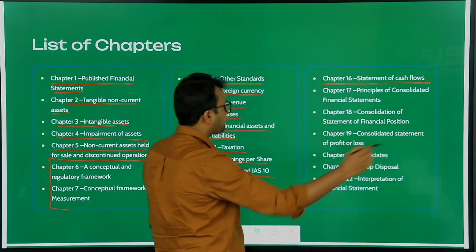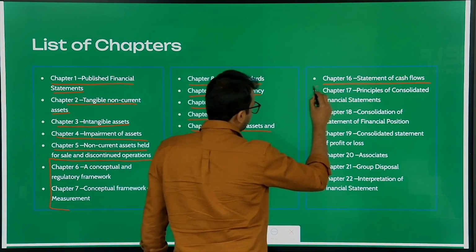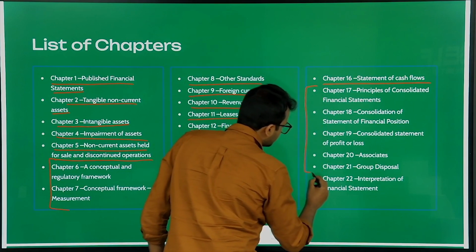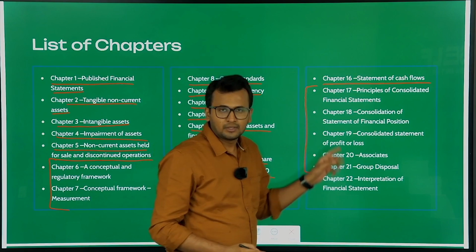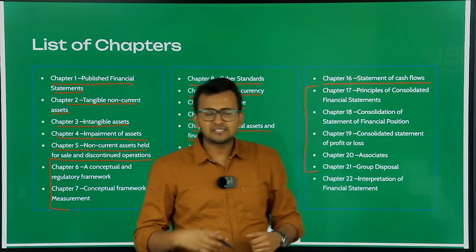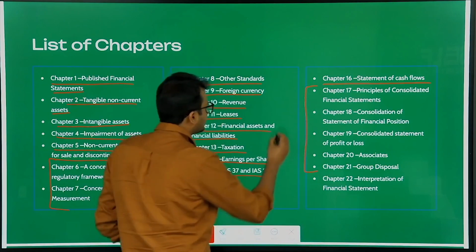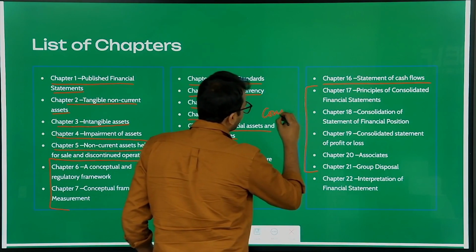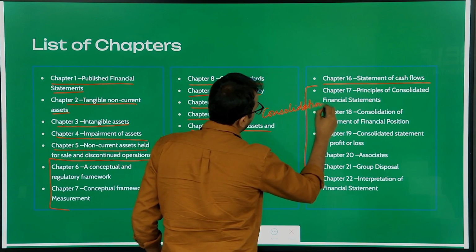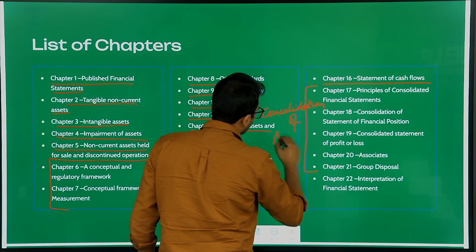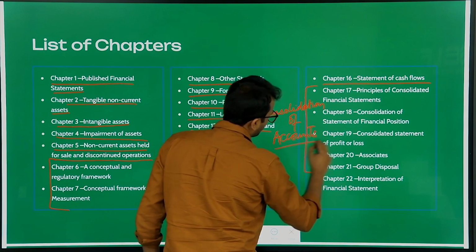Now, from chapter number 17 to chapter number 21, you can see that there are 5 chapters. You can call them 5 chapters, or I simply call them as one unit. Okay, so what is this unit? This unit is your consolidation of accounts. Okay, the unit is consolidation of accounts.